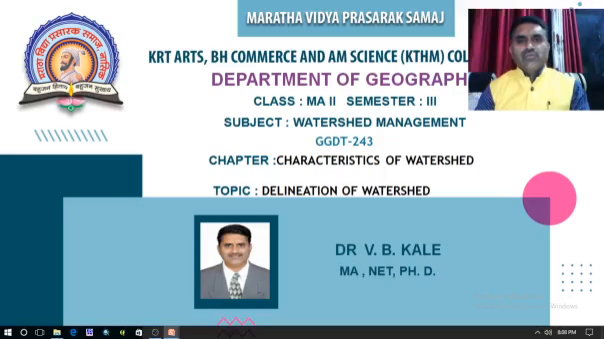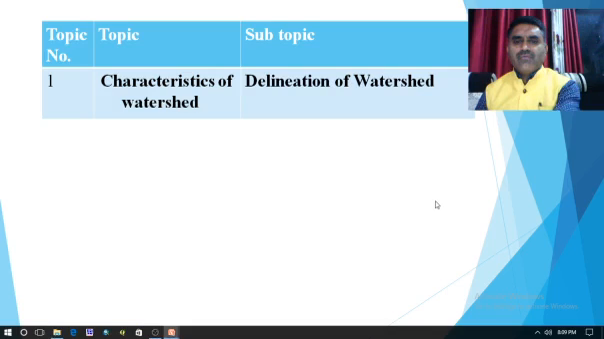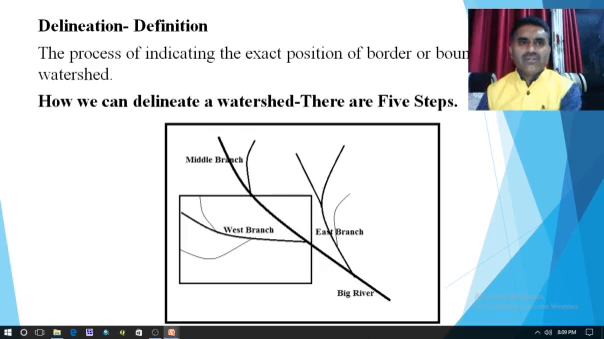Today we are going to learn the second topic of watershed management, that is characteristics of watershed. In the previous lecture, we have seen the definition of watershed and the related concept of watershed. In this topic, we have to see the delineation of watershed. So let us see what exactly delineation of watershed means.